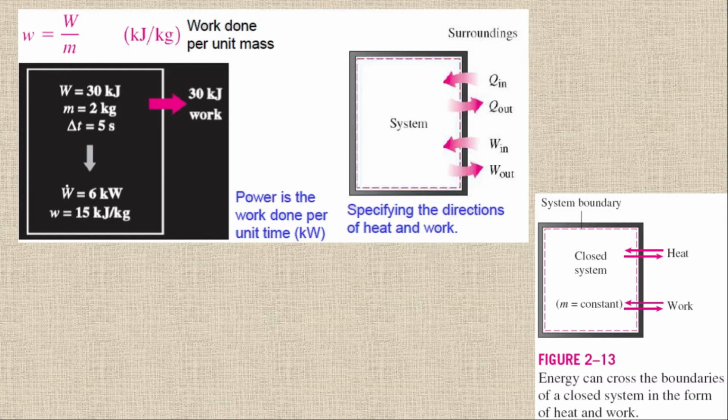Now, for any closed system, energy can cross the boundaries of a closed system in the form of heat or work. So again, like heat, work will also pass through the boundary. If there is no energy transfer through the boundary, then it is not work or heat. For heat, there should be a temperature difference, and for work, there should be energy transfer through the boundary.